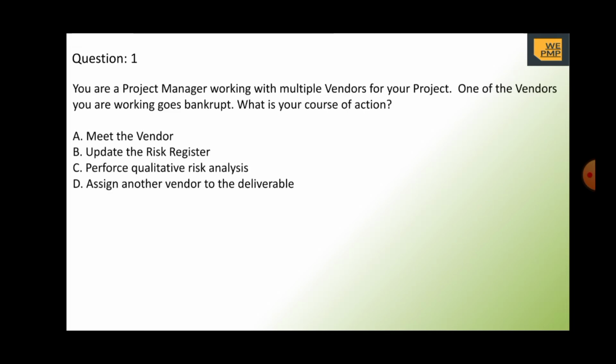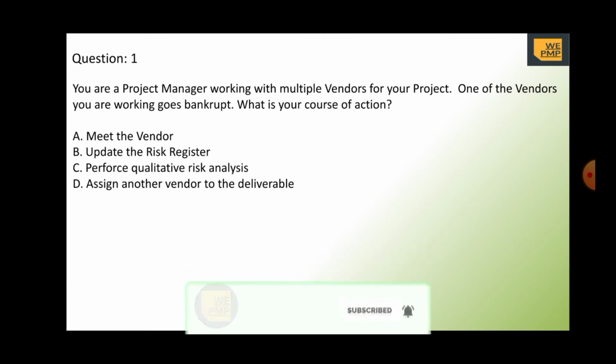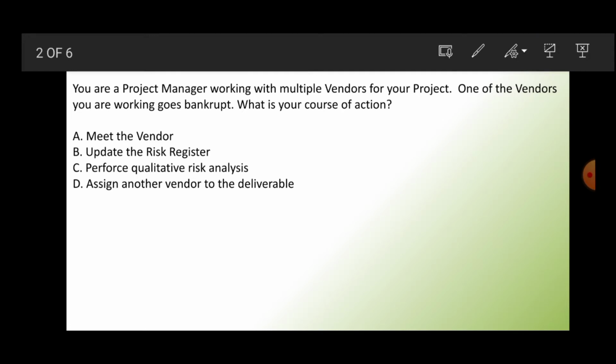So the first question is, first read the question once. You are a project manager working with multiple vendors for your project. One of the vendors you are working with goes bankrupt. What is the course of action? As I told, first we need to understand what are the critical or important words and mark them. Here, one of the important words is that you are working with multiple vendors, and one of your vendors goes bankrupt. Bankrupt is an important word for me. What will be your course of action?